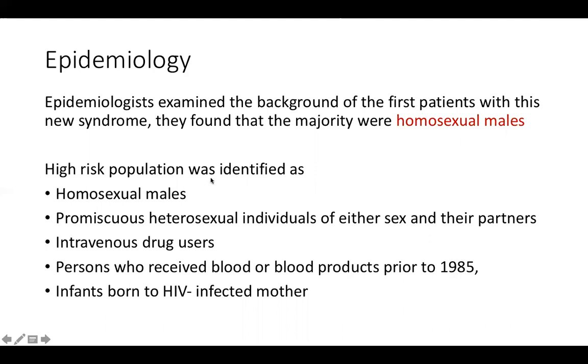Gradually, they identified all the high-risk populations like homosexual males, promiscuous heterosexual individuals of either sex and their partners, intravenous drug users, persons who received blood and blood products prior to 1985. I am discussing all these events before 1985, because after that they started screening the blood for HIV. And infants born to an already infected mother.